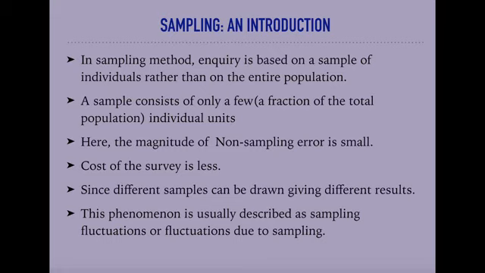Population may be finite or infinite. It is obvious that for any statistical investigation, complete enumeration of the population is rather impracticable. So, in the sampling method, inquiry is based on a sample of individuals rather than on the entire population.